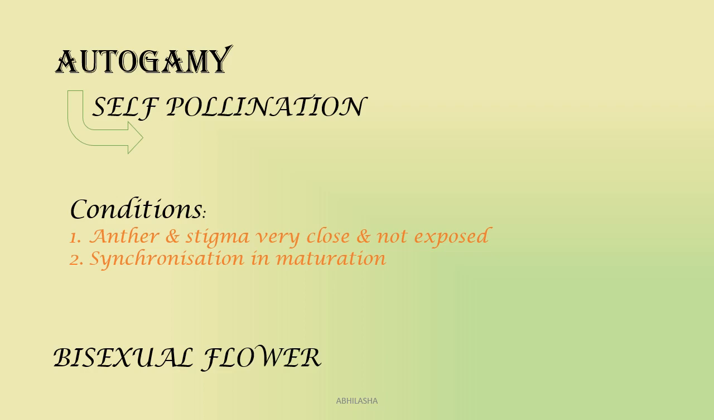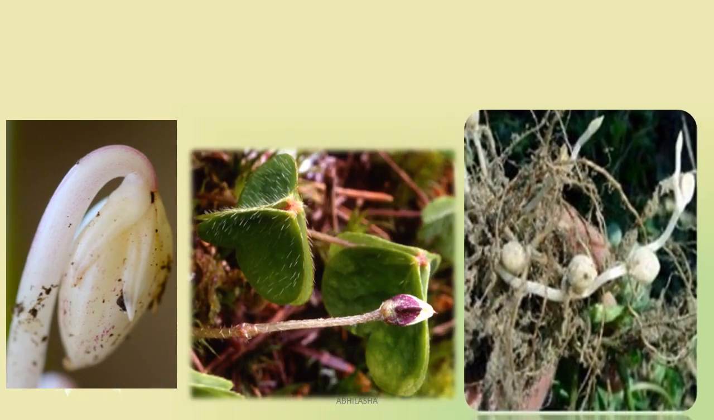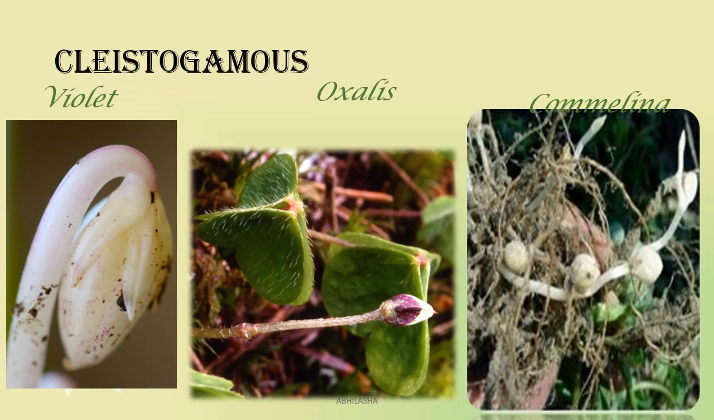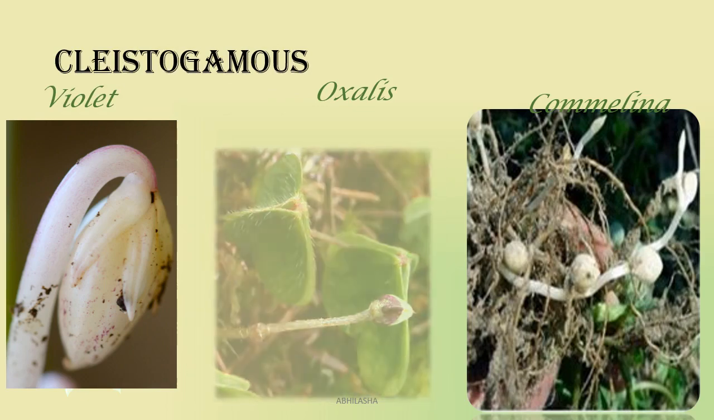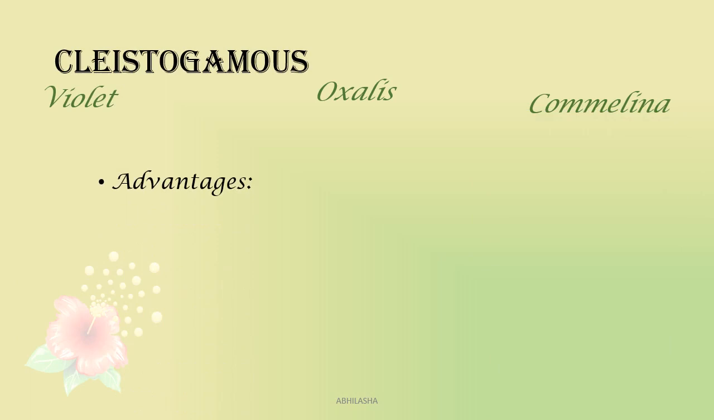Now how can a flower ensure that stigma or anther are not exposed? Let's see. This is a mature flower of violet, this is of oxalis, and this is of commelina. What is common among these flowers? They are all closed. Their petals never open. Such flowers are known as cleistogamous. Here, flowers never open and strictly self-pollination takes place.